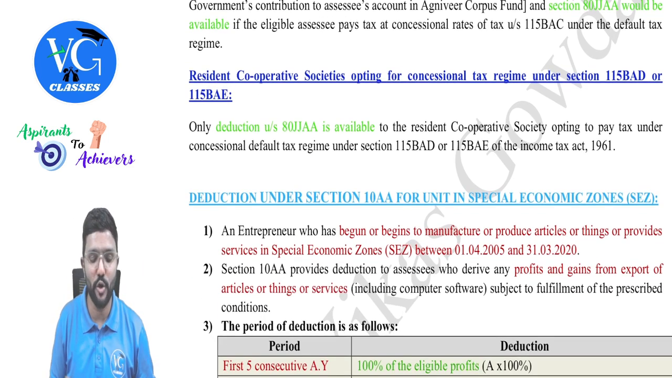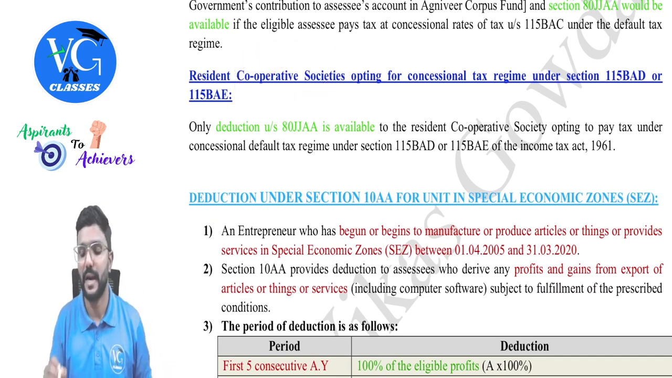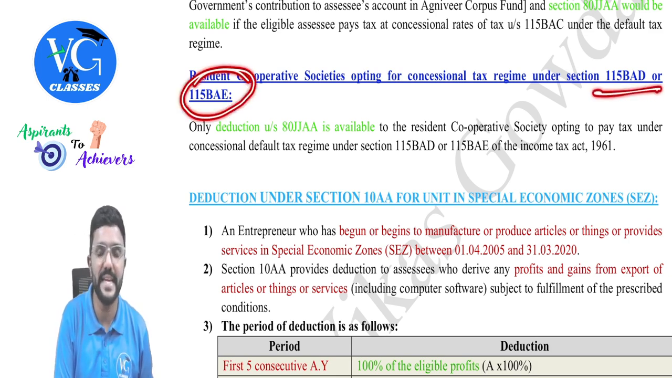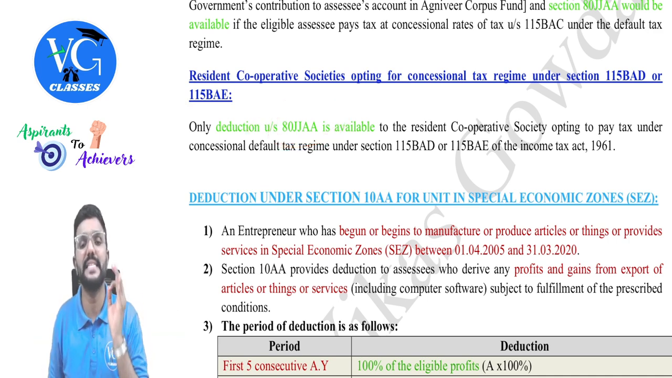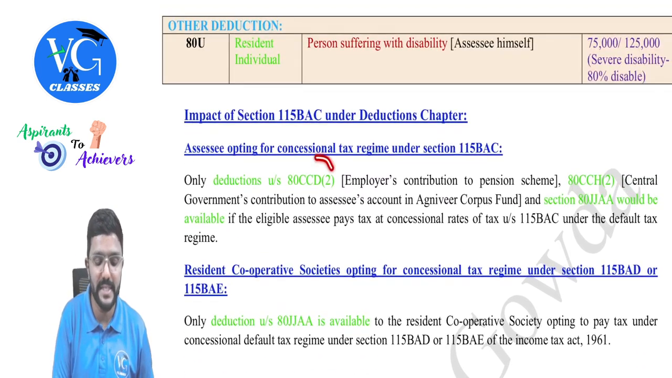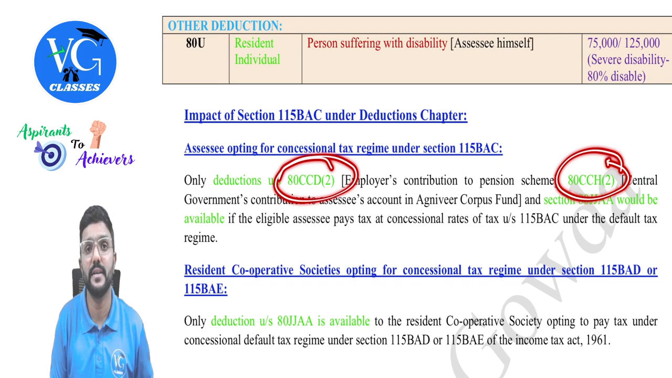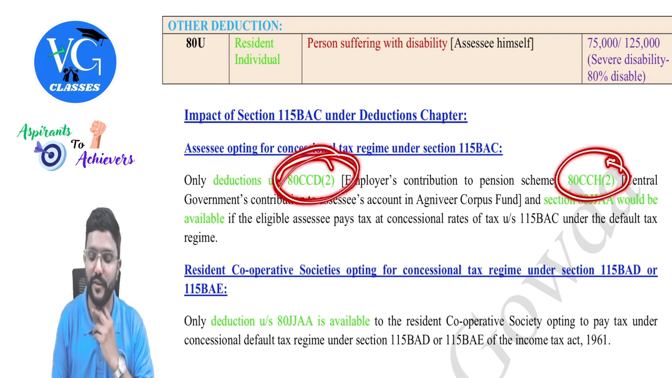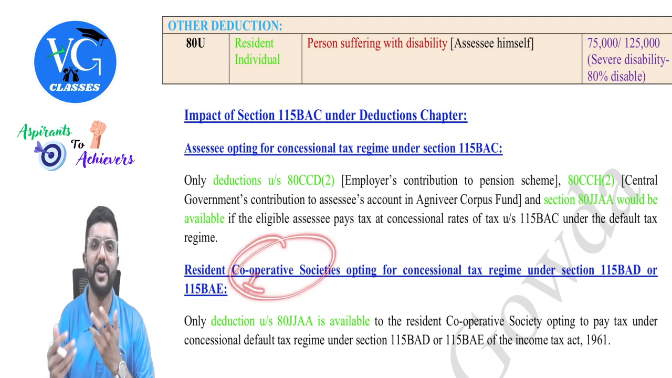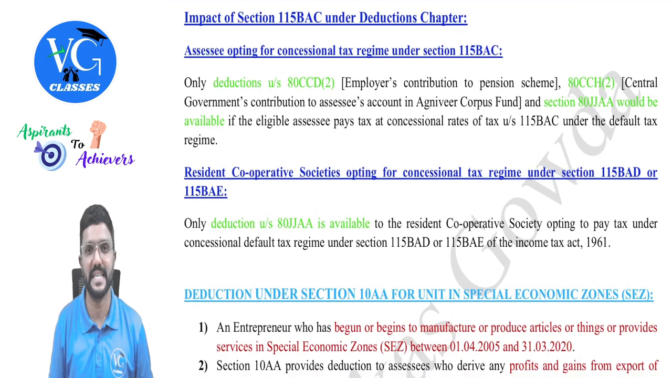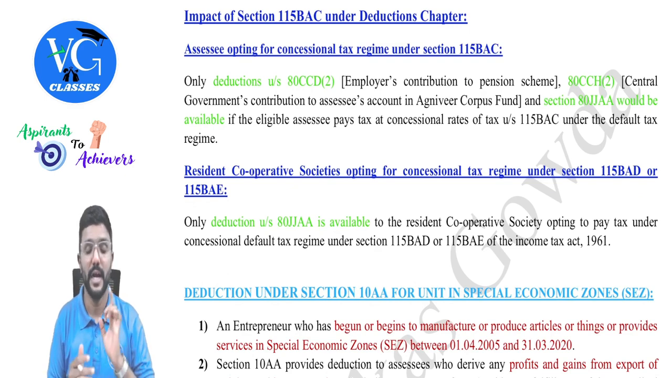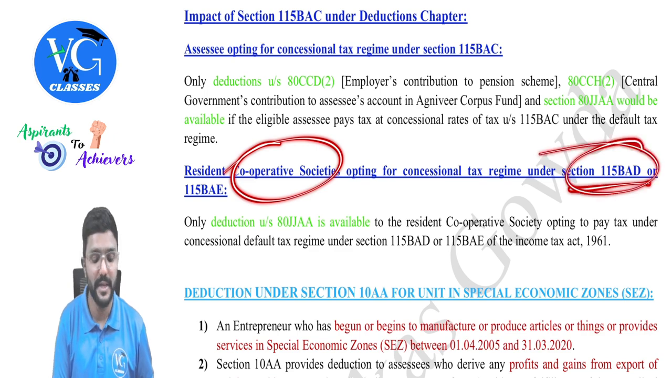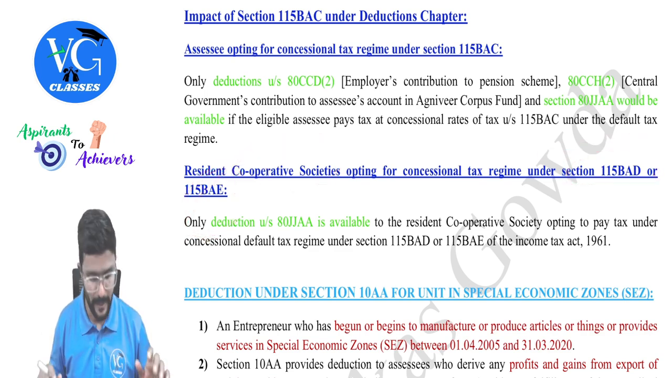And if assessee is a resident cooperative society who is following optional scheme under section 115BAD or BAE, then for them they can claim only one deduction under chapter 6A, which is 80JJAA. Sir, what about this 80CCD subsection 2 and 80CCH subsection 2? Guys, these are available only for individuals. Okay, so in that case, cooperative societies are not at all eligible for CCD and CCH deductions, whether they are following optional scheme or normal scheme. Yes, and please be careful, for cooperative society, we don't call this as default scheme. We call it as optional schemes. Okay, sir.